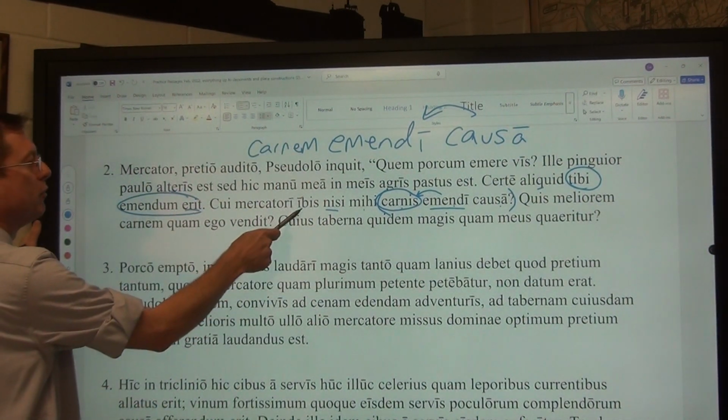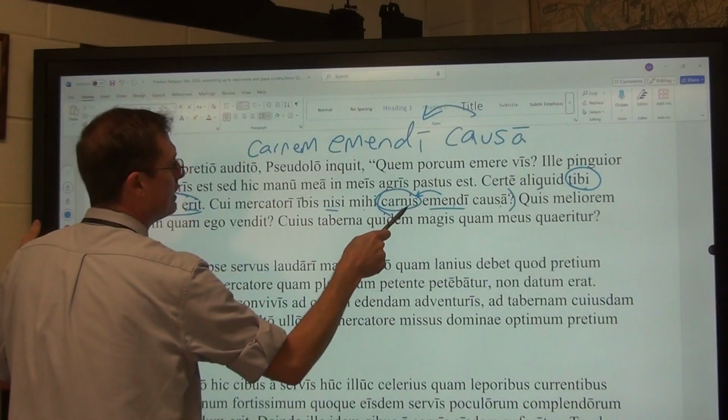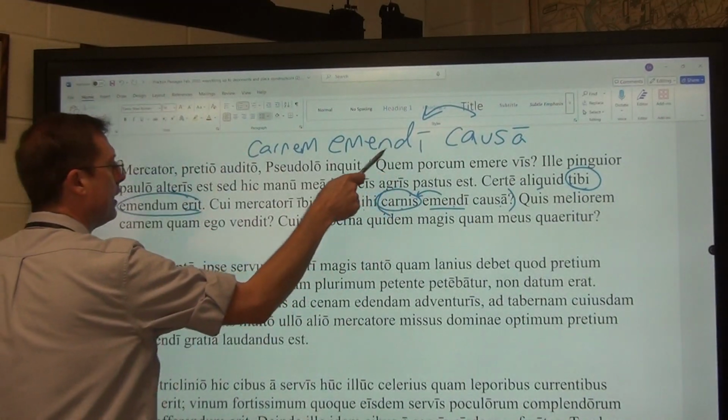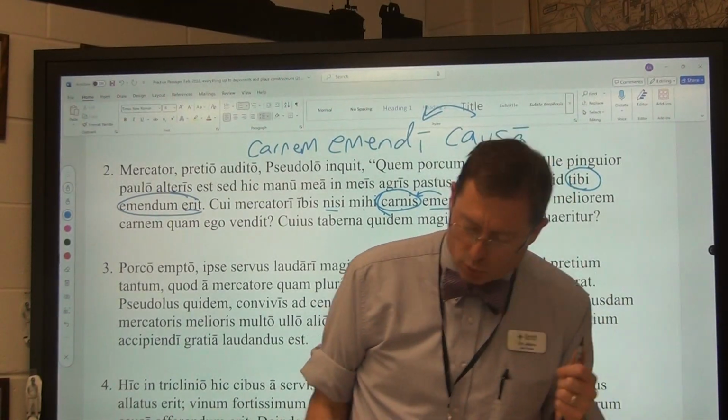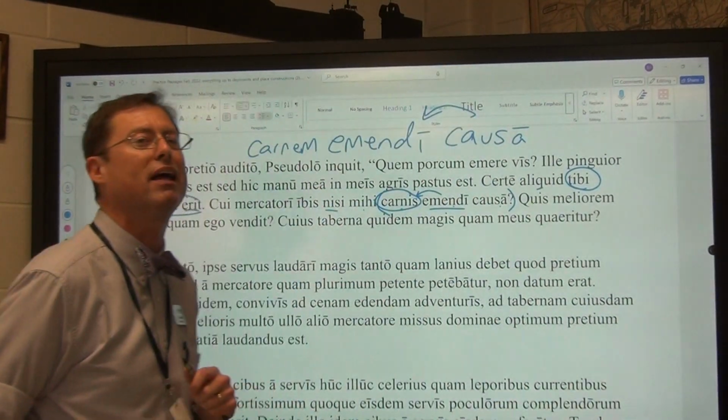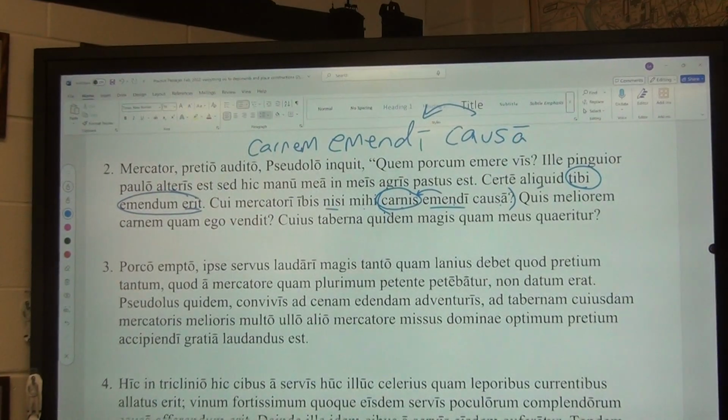And so, to which merchant will we go except to me? For the sake of meat about to be bought, for the sake of buying meat. That brings us to our next item, number 4, that you are going to be putting in for a free 100. Apologies about the length of it, but oh well.